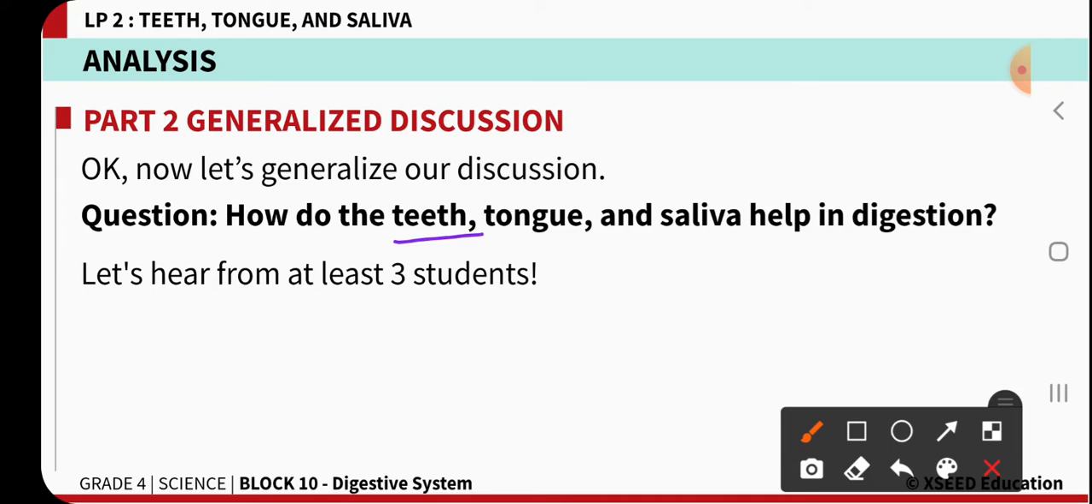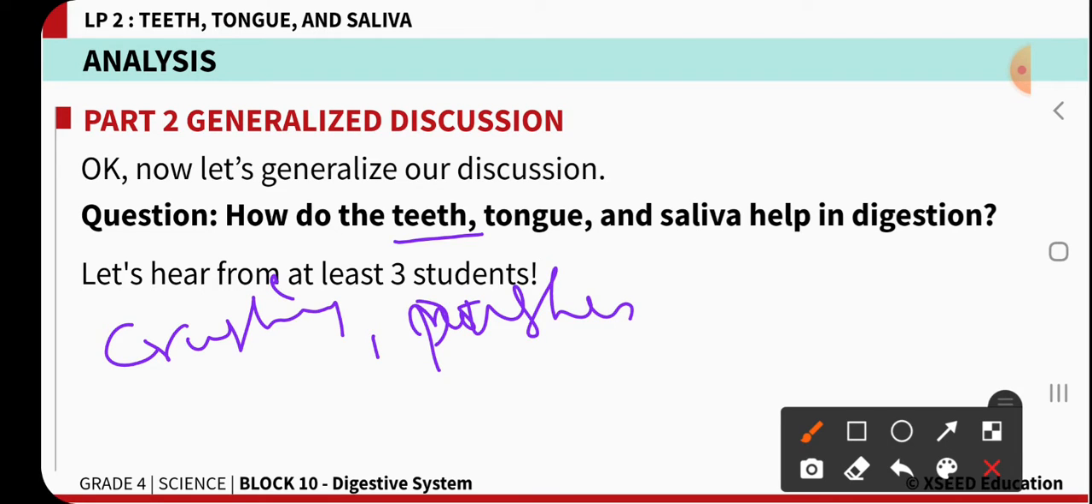If you see the teeth, they are helpful in crushing the food. The tongue is helpful in movement, and it pushes the food material in between the teeth, which even helps in the proper mixing of saliva. So now, how is saliva helpful?